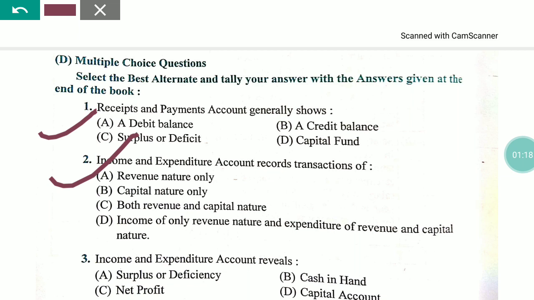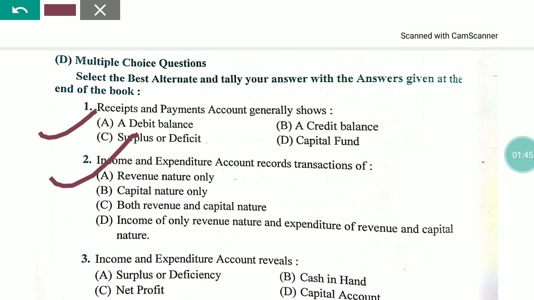Now the next question is, income and expenditure account records the transaction of. First option is revenue nature only. Second option is capital nature only. Third option is both revenue and capital nature. Fourth option is income of only revenue nature and expenditure of revenue and capital nature.